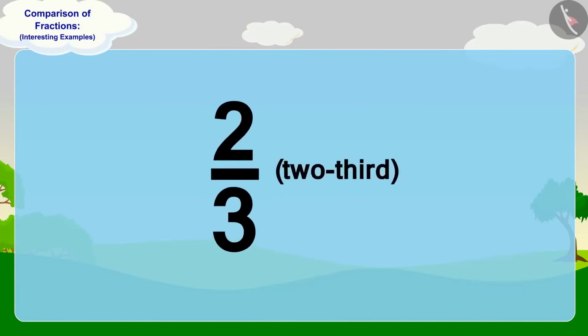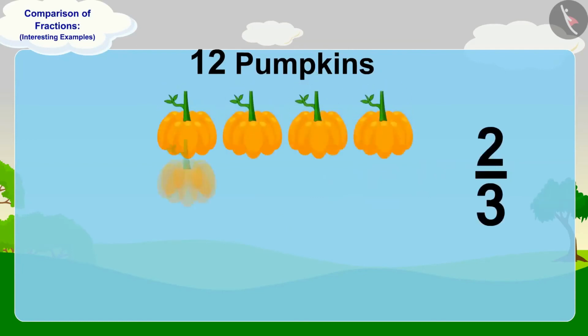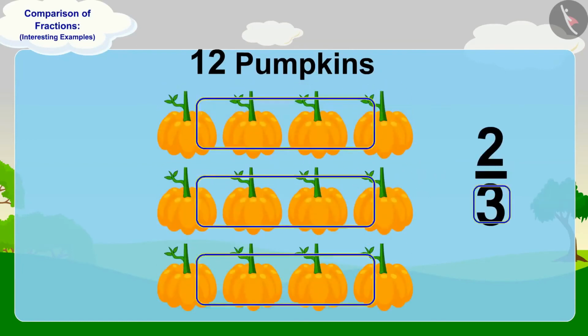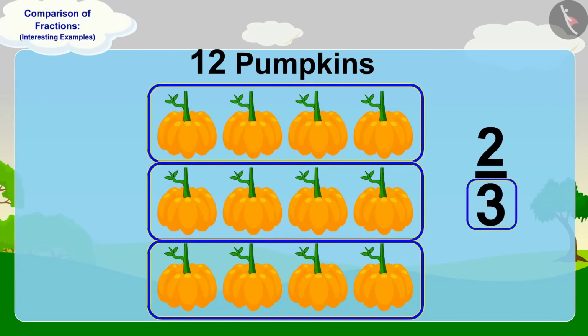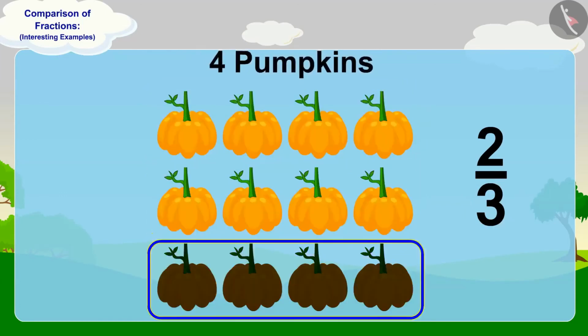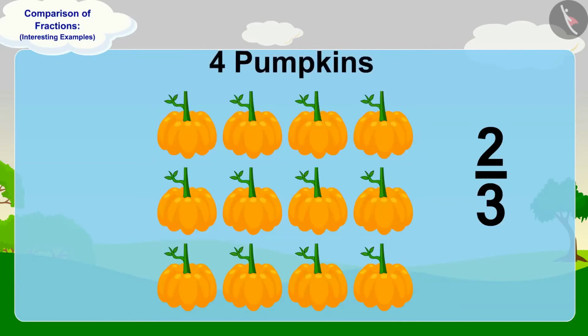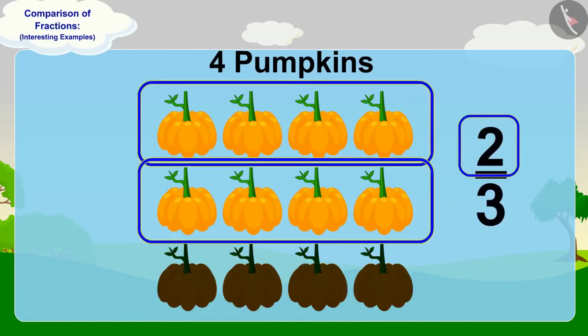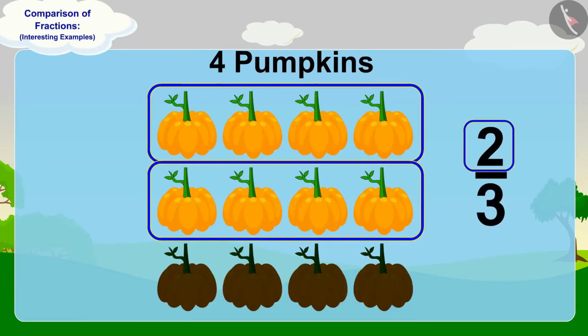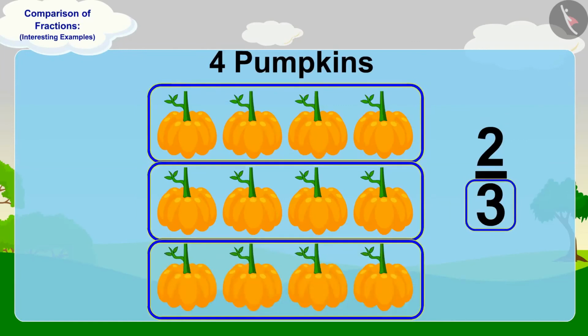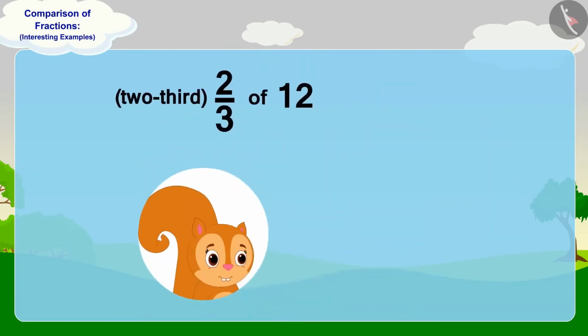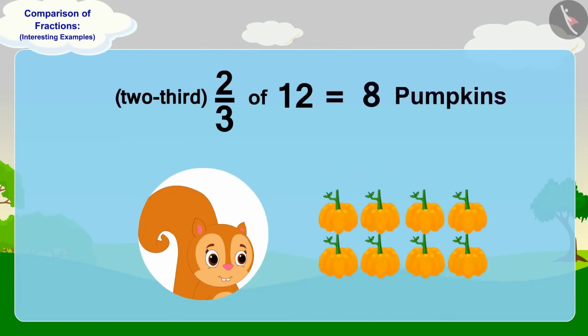To find 2/3 of 12 pumpkins, we have to divide 12 pumpkins into 3 equal parts. In this way, there were 4 pumpkins in each part. Now, to find 2/3 parts, we have to take 2 parts out of these 3 equal parts. In this way, 2/3 of 12 pumpkins is 8 pumpkins.